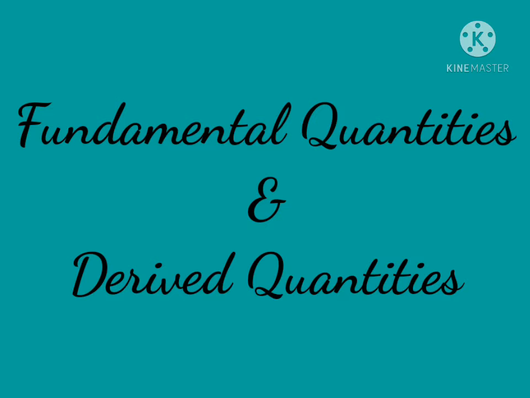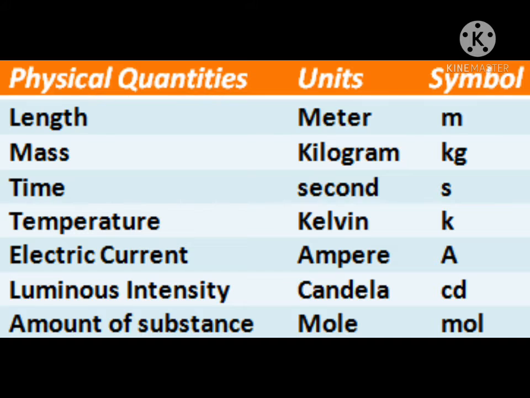The fundamental quantities of the SI system: the SI unit of length is meter, the SI unit of mass is kilogram, the SI unit of time is second, the SI unit of temperature is Kelvin, the SI unit of electric current is ampere, the SI unit of luminous intensity is candela, the SI unit of amount of a substance is mole.